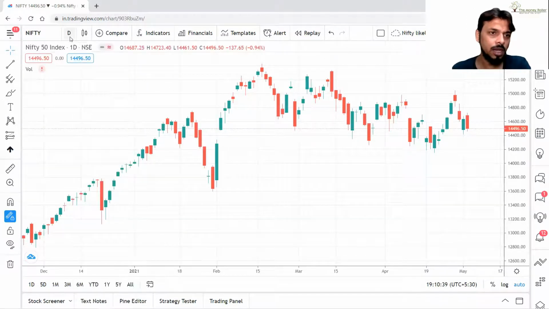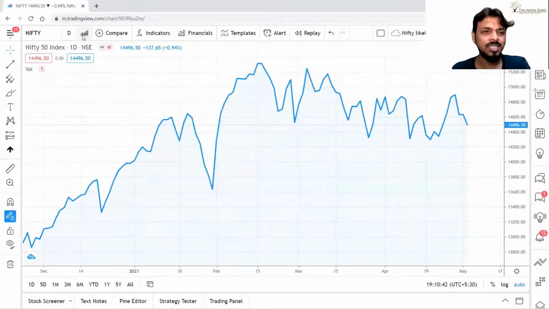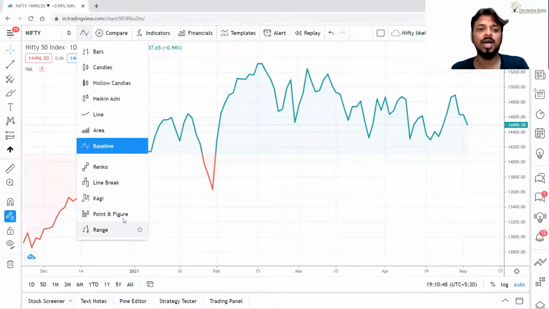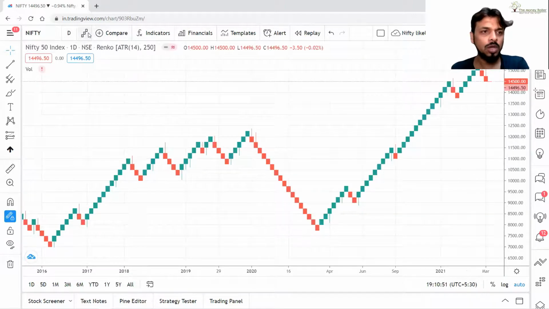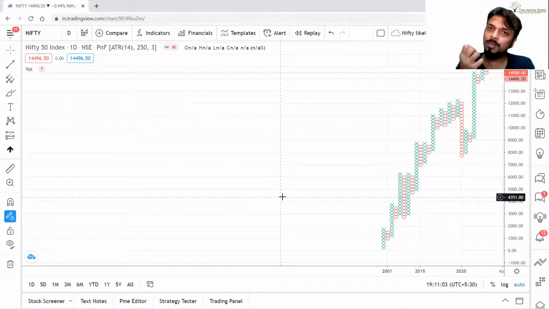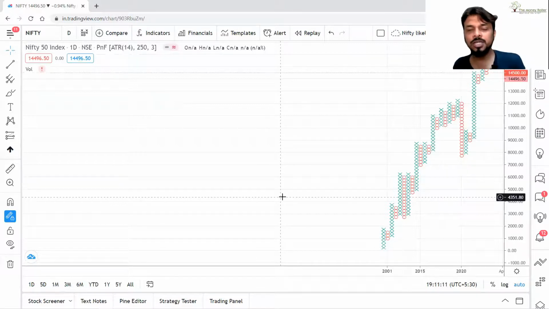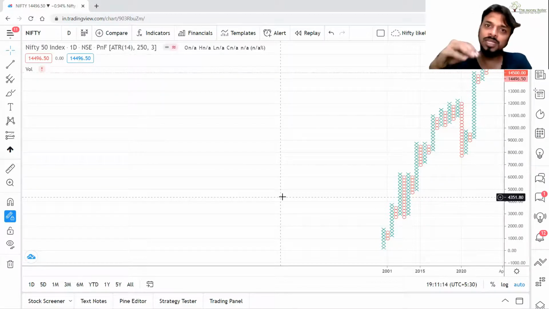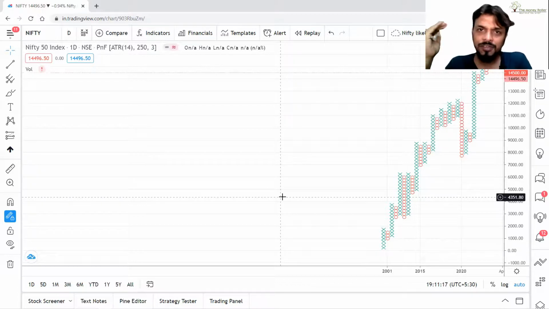Now, like this, there are multiple charts. From the line chart, there are area charts, there are baseline charts, and then there is a completely new set of charts where you get Renko, you get point and figure, and the list goes on and on. Why? Because the entire study is observational. In this study, we take market data, we build something out of that market data so that it is effective, easy, and efficient to analyze. So these might not be the last type of charts. Every few years down the line, you will see a new type of charting.